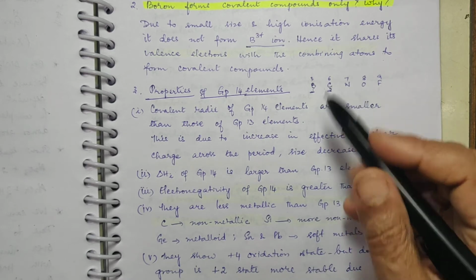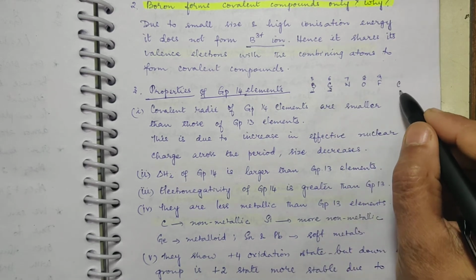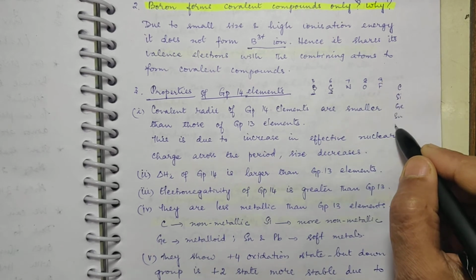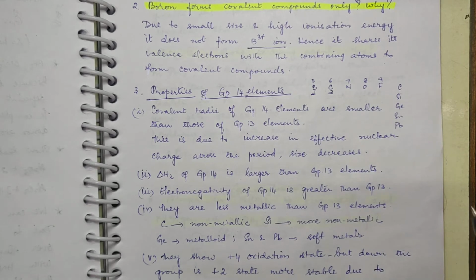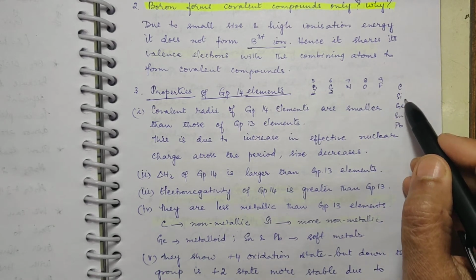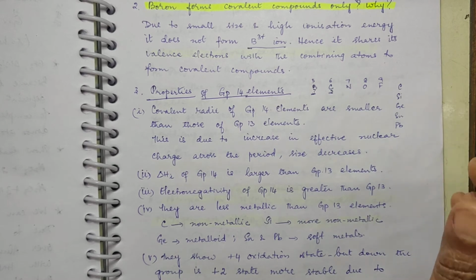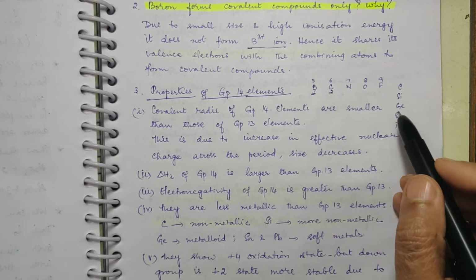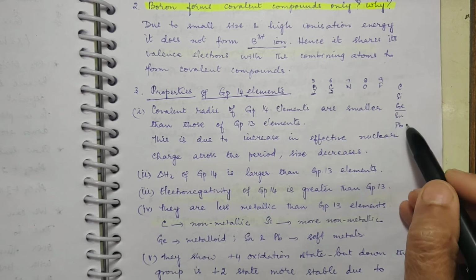Now when you see down the group, you have carbon, silicon, germanium, tin, lead. You will find that carbon is non-metallic, silicon is essentially non-metallic only, and germanium is a metalloid.